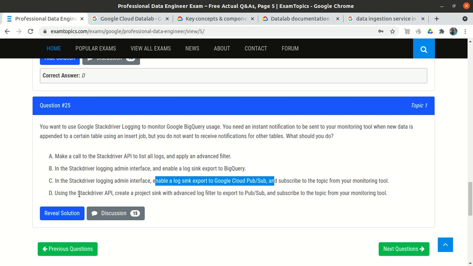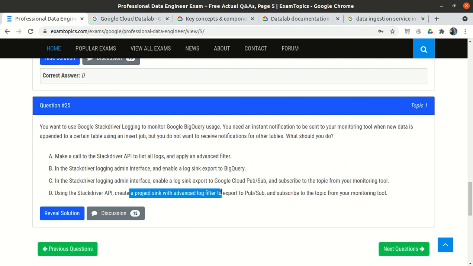Option D: using the Stackdriver API, create a project sink with an advanced log filter to export to Pub/Sub, and subscribe to the topic for your monitoring tool. That is perfectly okay. Option D is okay, because via the Stackdriver API we get all the logs. Let's suppose we have 1000 tables in BigQuery; in the Stackdriver API we get the logs of all 1000 tables.